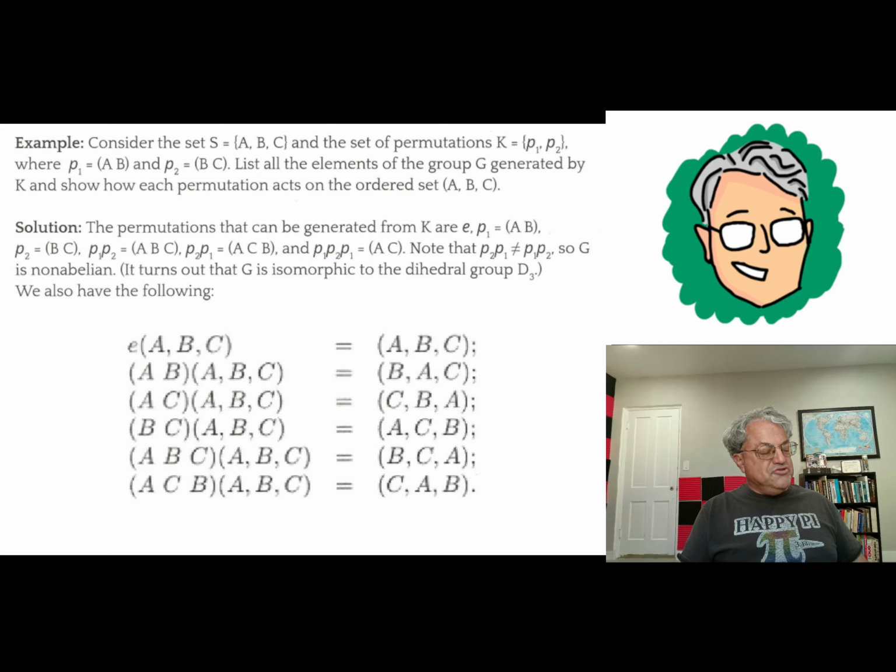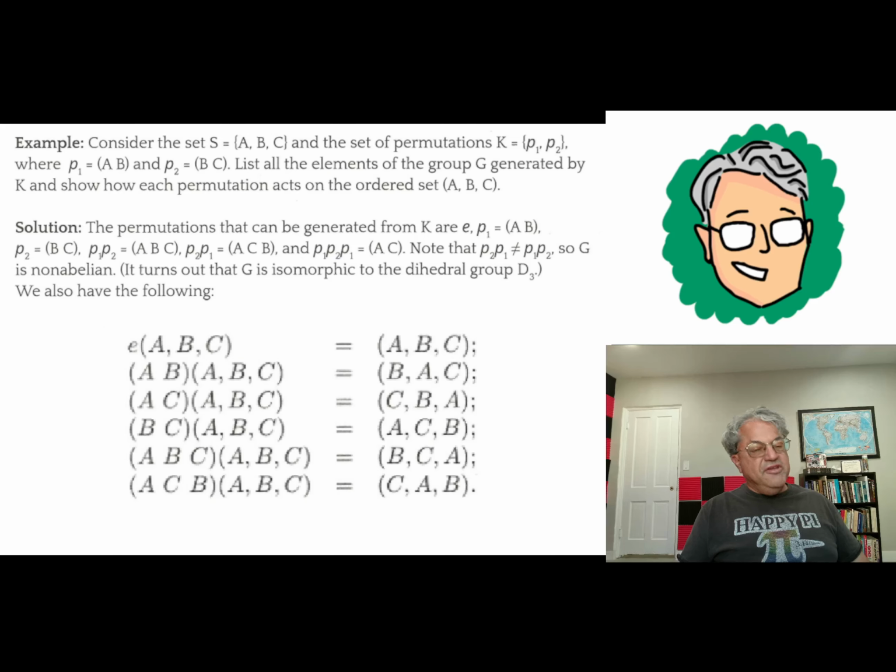You can also convince yourself, I'm not going to do the work, but P2 P1 gives you the 3-cycle (A C B). So you get cycles of length 3 in both cases, but you get different ones. As a matter of fact, one's the inverse of the other one. So P2 P1 is not equal to P1 P2.